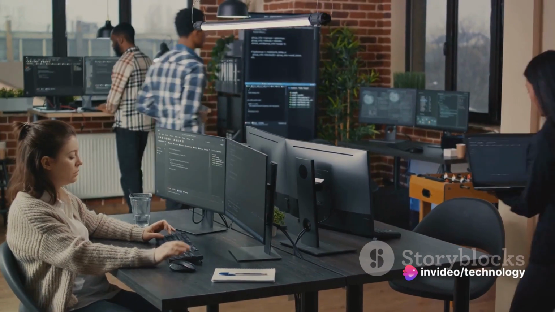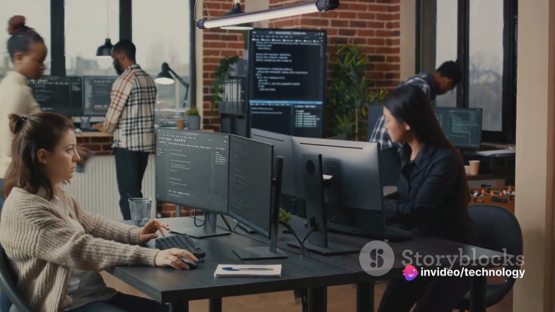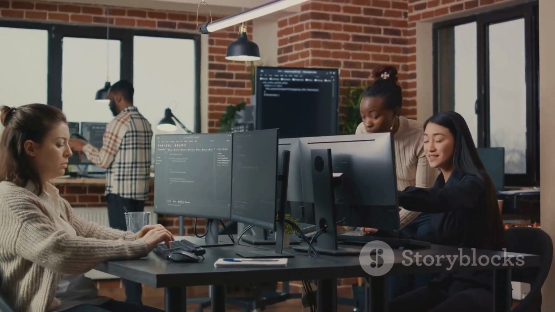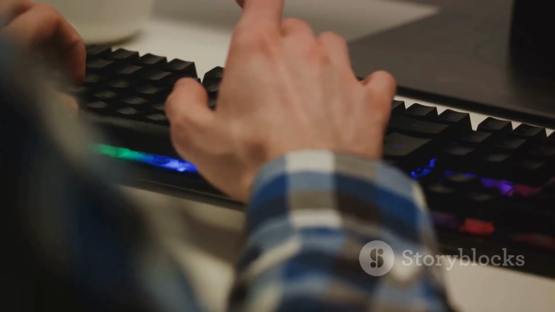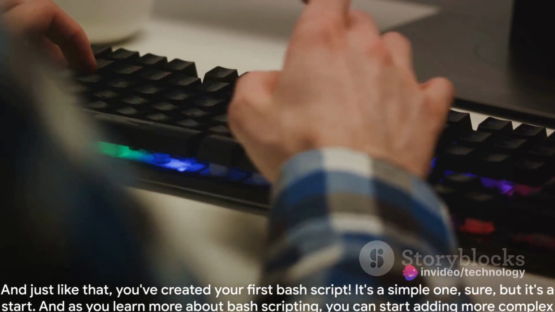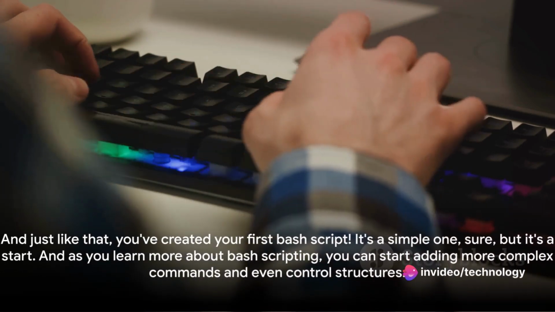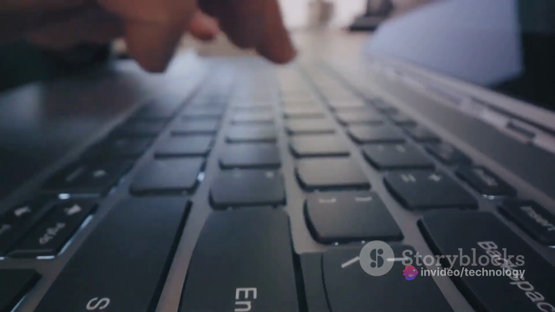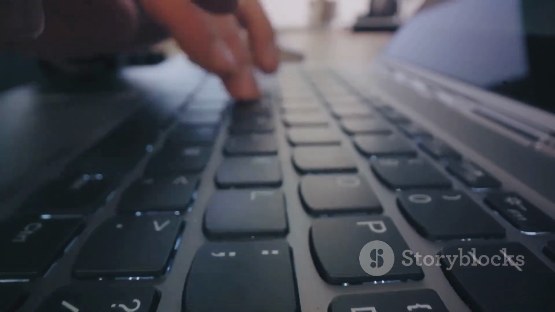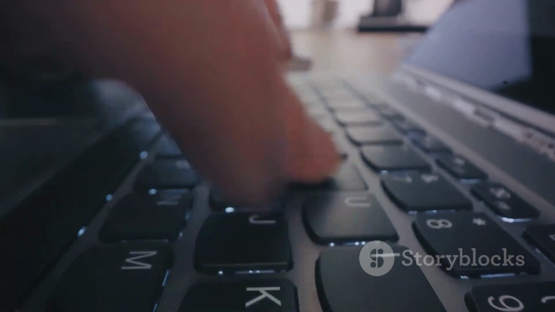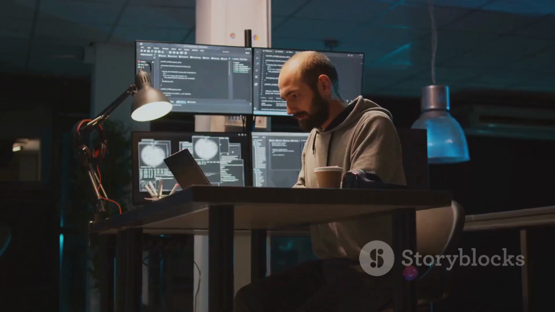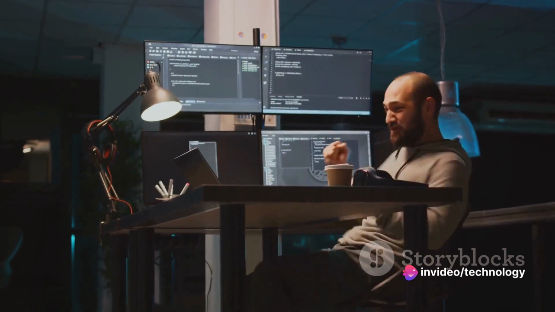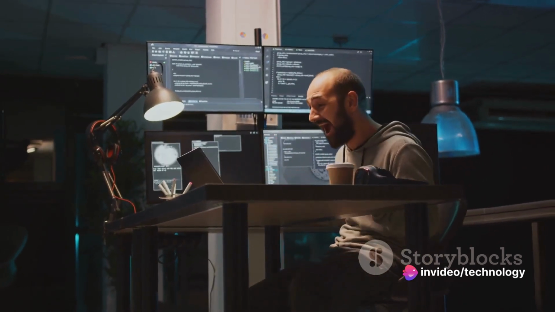Once you've written your commands, it's time to save and close the file. If you're using Nano, you can do this by pressing Ctrl+X, then Y to confirm you want to save changes, and then Enter to confirm the file name. And just like that, you've created your first Bash script. It's a simple one, sure, but it's a start. And as you learn more about Bash scripting, you can start adding more complex commands and even control structures. Congratulations! You've just created your first Bash script, but how do we run it? Let's find out in the next scene.